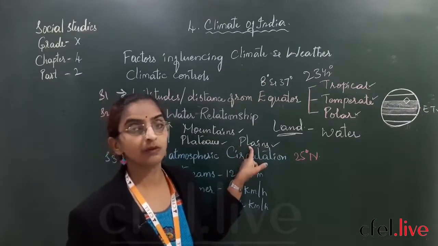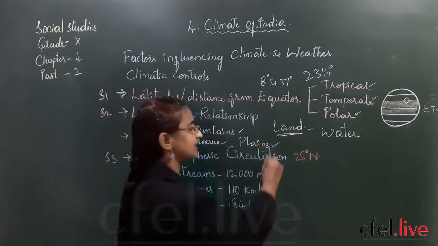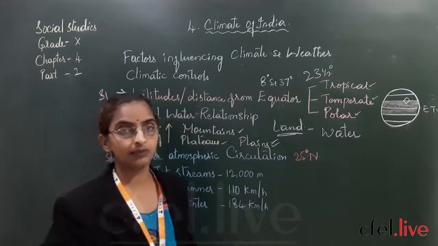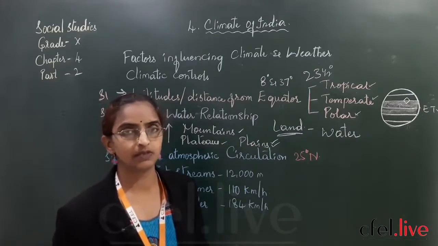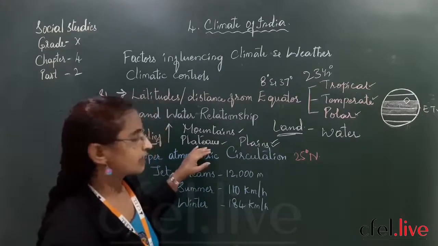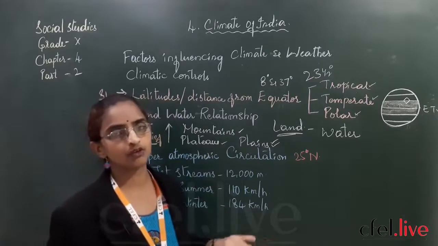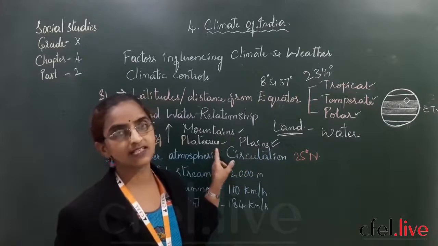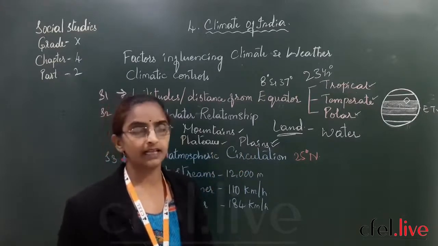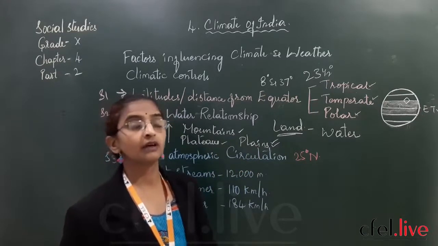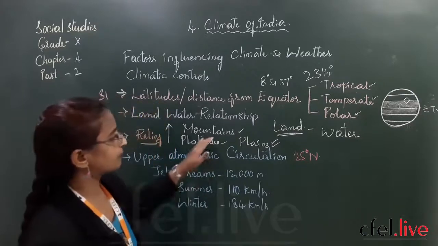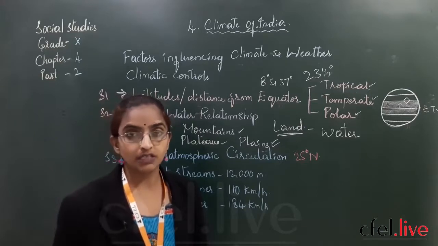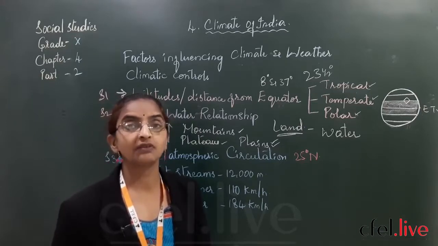So the temperatures will be very highly experienced in plains. Three times you can say, double and triple the temperature experienced. But whereas plateaus are not very high temperature or very low temperature. Compared to plains, plateaus receive a little less temperature, but a much better amount of temperature when compared to mountains. That is the reason over the mountainous regions the temperatures are very less.